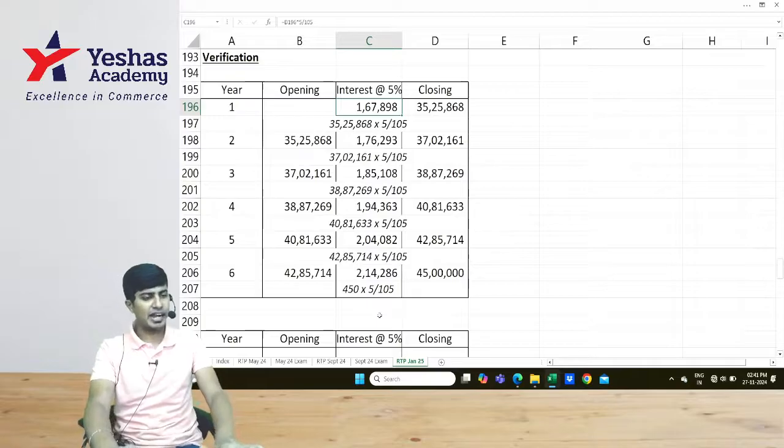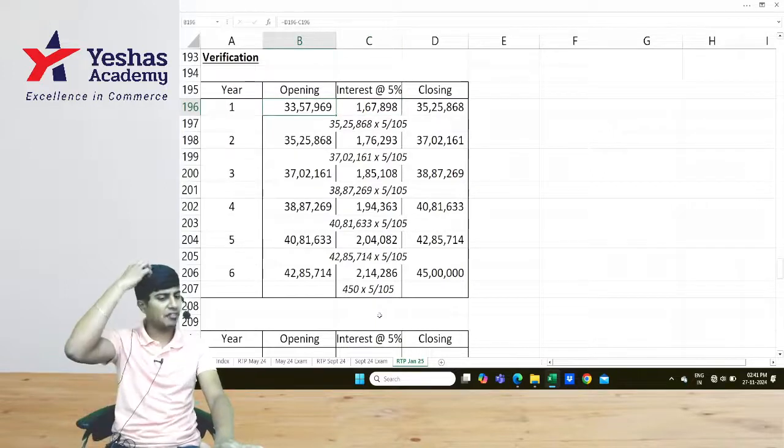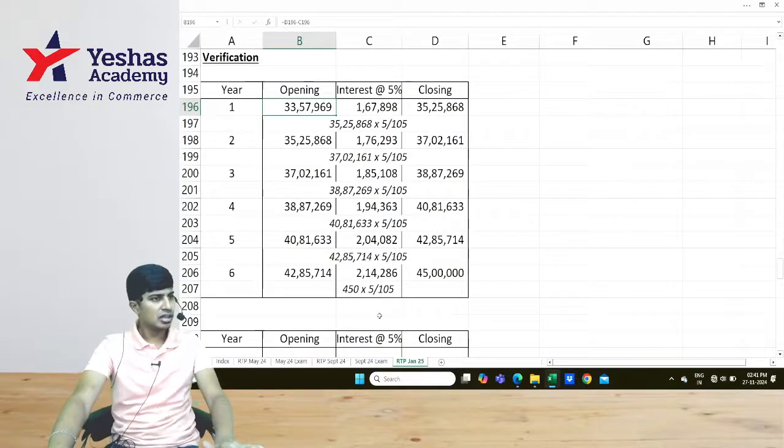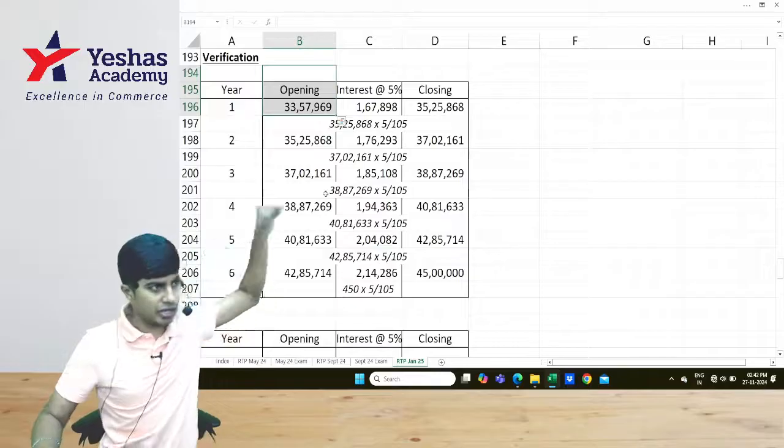1,67,898 interest. If it's added to the opening cost, you get 35 lakh 25,868. So deduct it, you get 33 lakh 57,969. 33 lakh 57,969 is the assumed cost of the turbine at the beginning of year 1.